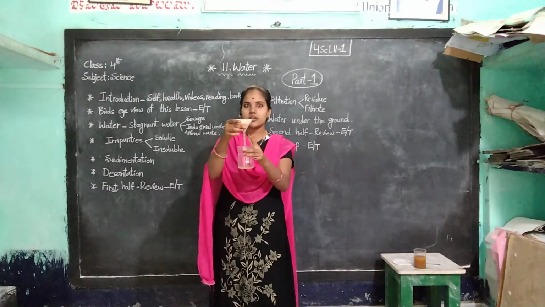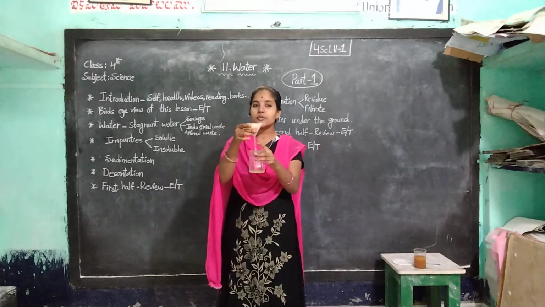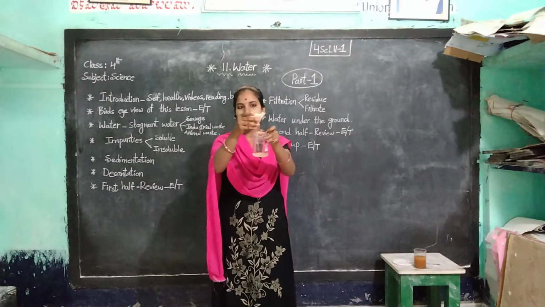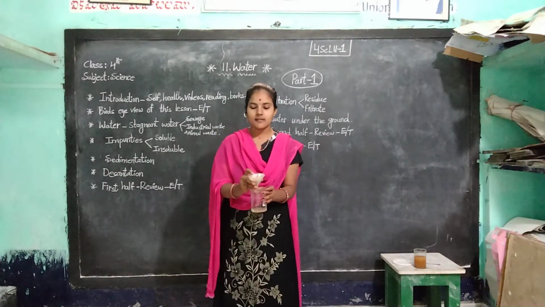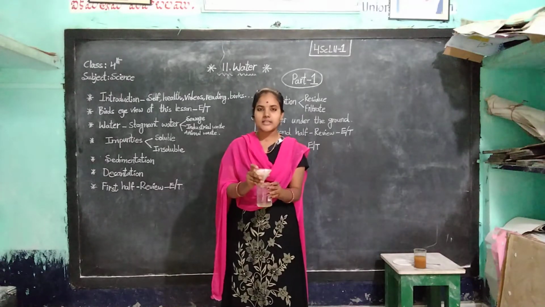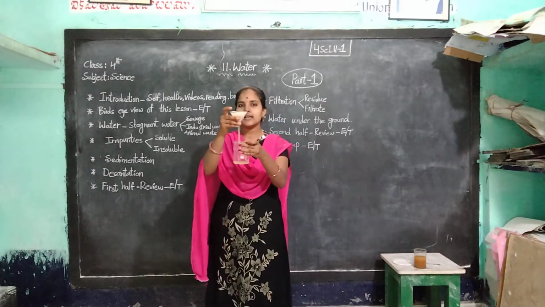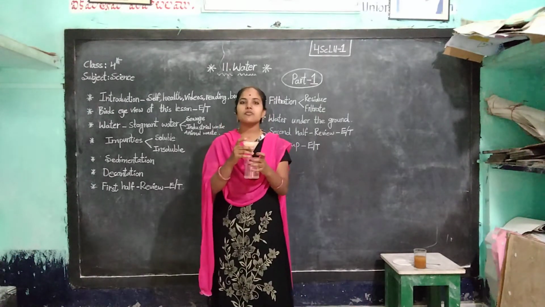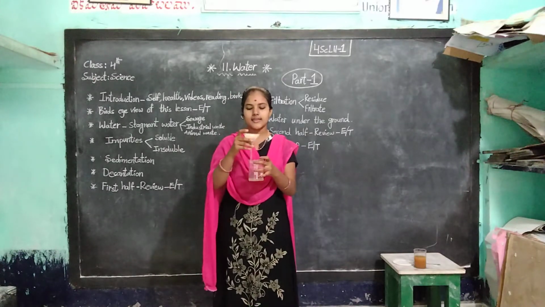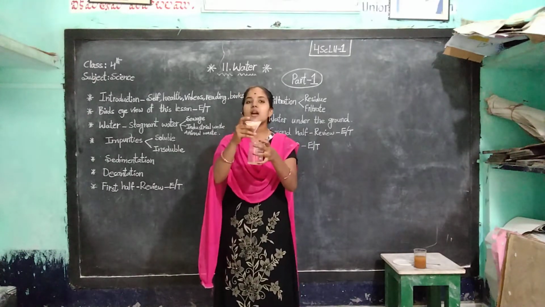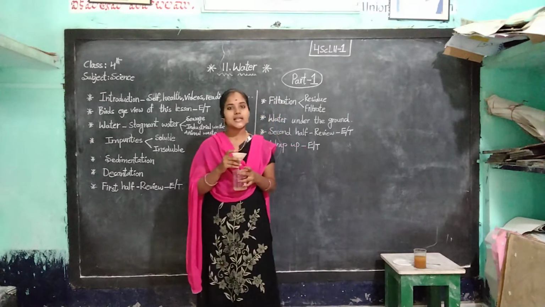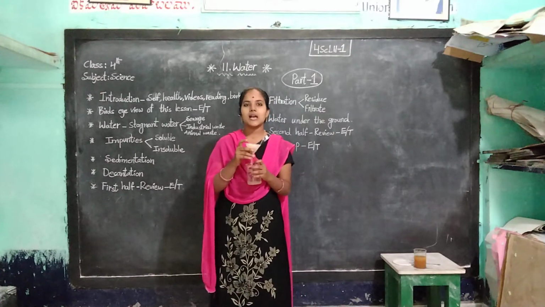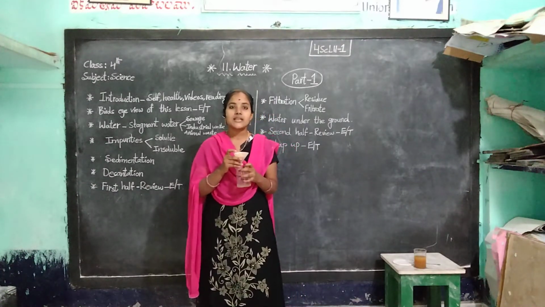Observe in the funnel also, we see pure water only. In the beaker you will see pure water. We poured very dirty water, the water which contains impurities, but now we get very pure water. After the filtration, we get some pure water in the beaker, like this water. This water is called filtrate. What is that, children? Filtrate. And the mud particles that remain in the filter paper are called residue.